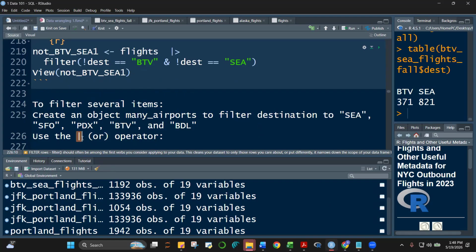Okay, let's use the OR operator. How will you do that, class? I'll give you a few seconds to try to do that. Let's filter only the destination going to these cities: Shuttle, San Francisco, Portland, Vermont, and what's BDL? I forgot.